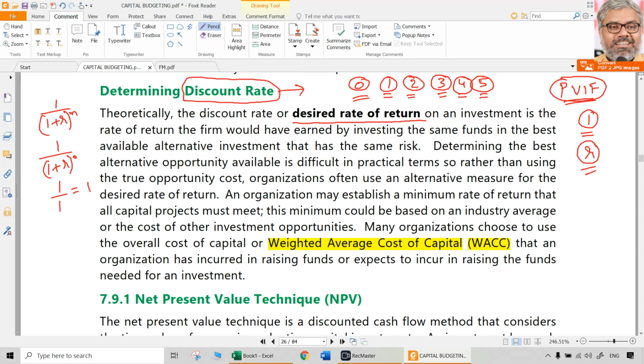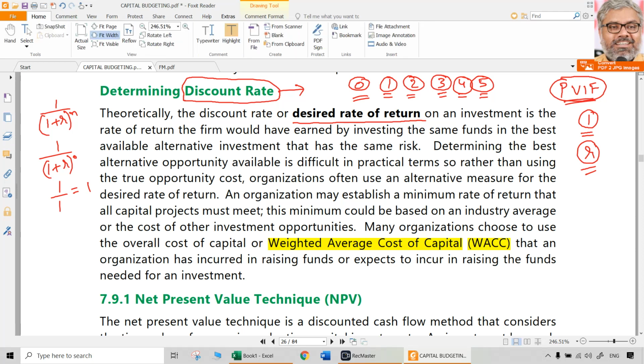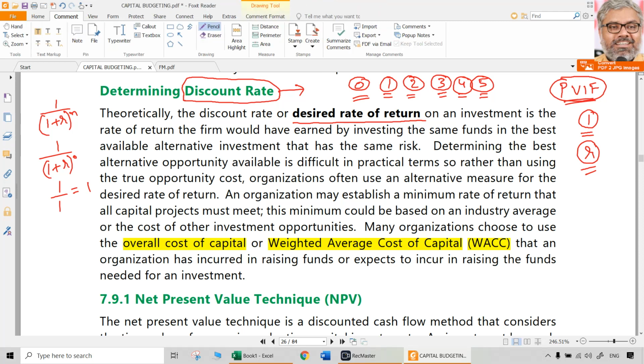Sometimes it may not be given directly. Sometimes in the question itself it may be given that the overall cost of capital or weighted average cost of capital of the company is so much. That itself can be taken as the required rate of return. But again, in real life, is it going to be always the same? Not necessarily. It can be anything more than that. In general, nobody would like to get a return exactly equivalent to their cost of capital. They want to get something extra over and above their cost of capital. So, cost of capital is nothing but the cost of their sources of finance. From different sources, they may raise the funds.